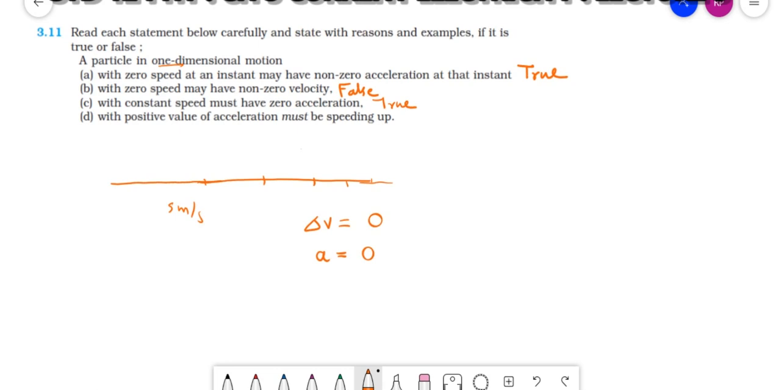See, if the case is such that it has constant speed but is not one dimensional, if I take uniform circular motion, uniform circular motion means the speed will be constant, but as the direction changes every moment, velocity changes, so there will be acceleration, right? So if it is not a one dimensional motion, then constant speed may have non-zero acceleration. But in this case, it is one dimensional, so it will have zero acceleration only. So it is true.